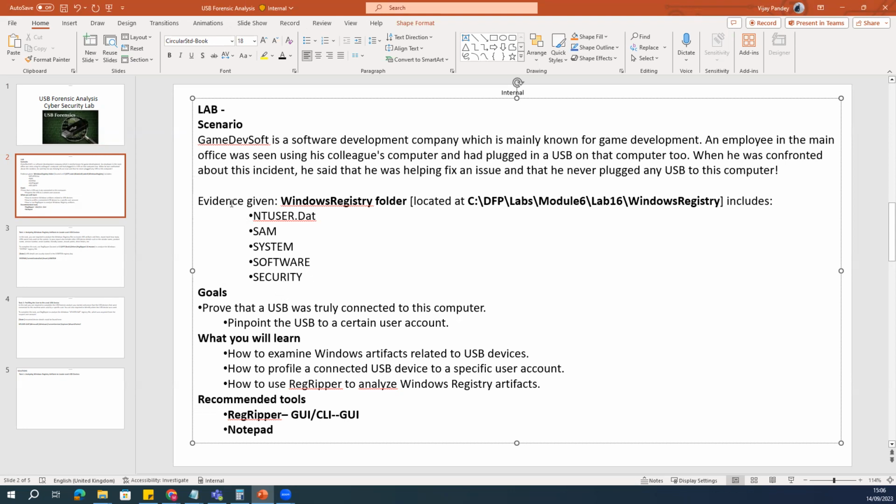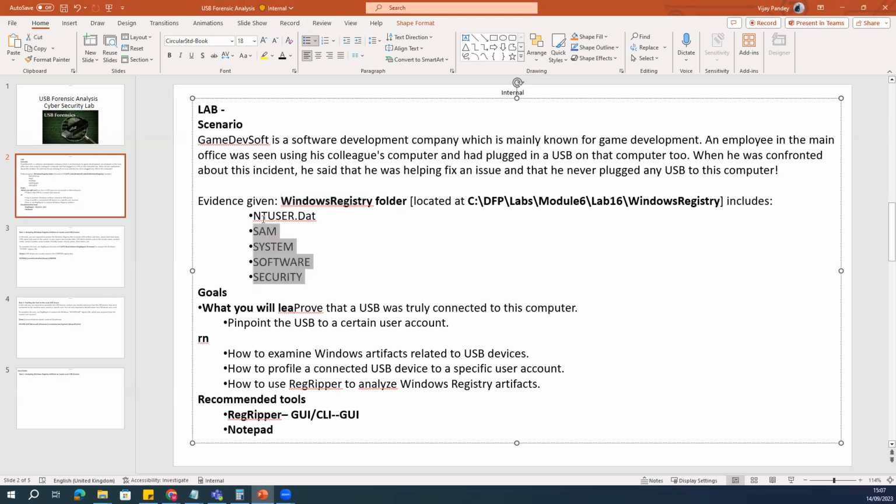To show this evidence, we are going to do some due diligence. We are going to do some log analysis to verify this particular issue. Our goal is to prove that the USB was truly connected to this computer and then pinpoint that USB to certain user accounts, like which particular user has used it, what was the vendor of the USB, when he first used it, and when was his last use. All these details we're going to get from the Windows registry folder.